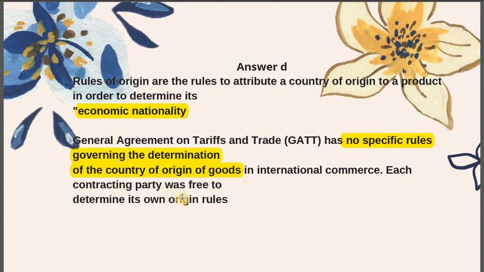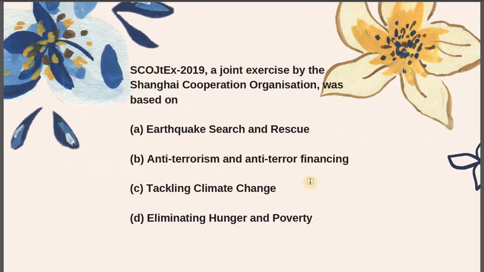Each contracting party was free to determine its own origin rules, and that's it. So I'm sure this question is clear. So let's move on to the next one, which again is really simple. First one was slightly difficult, so second one is really simple.